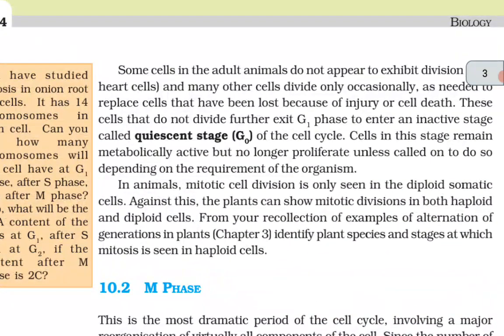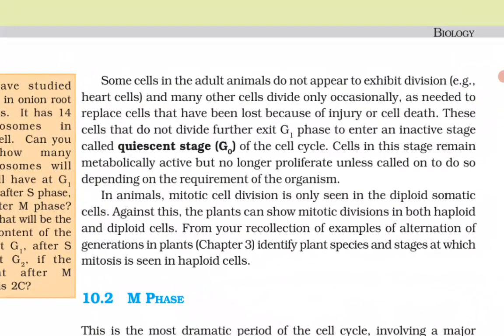Some cells in the adult animals do not appear to exhibit division. Example, heart cells and many other cells divide only occasionally, as needed to replace cells that have been lost because of injury or cell death. These cells that do not divide further exit G1 phase to enter an inactive stage called quiescent stage (G0) of the cell cycle.